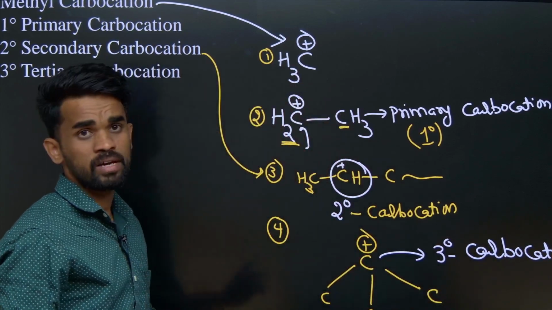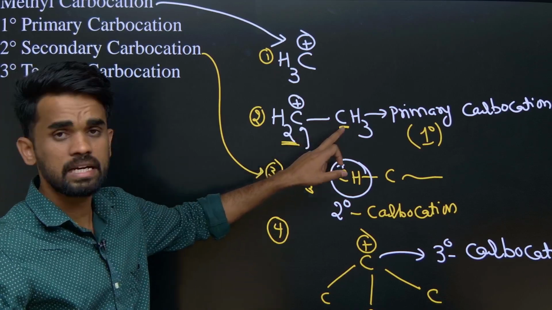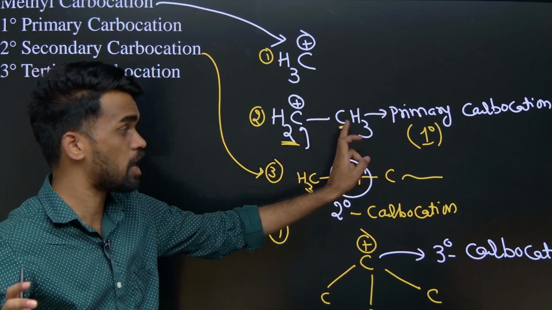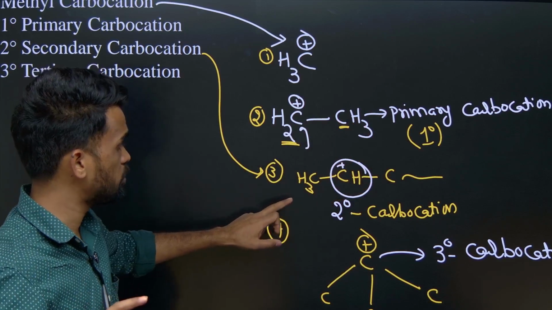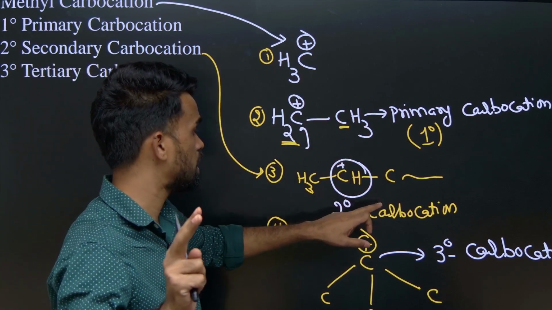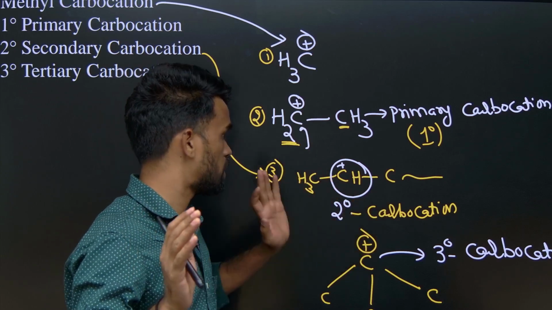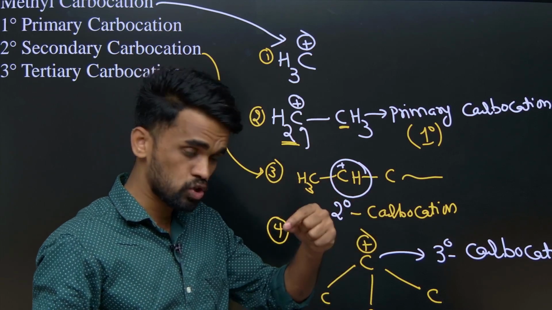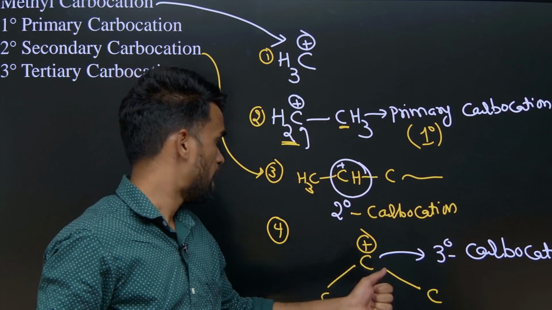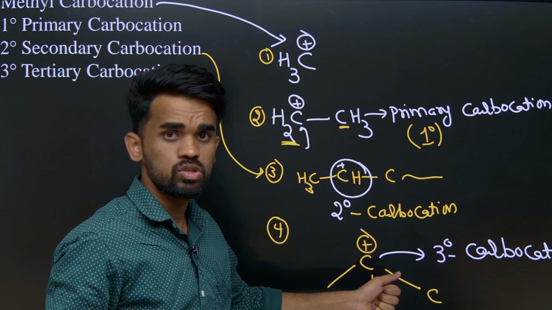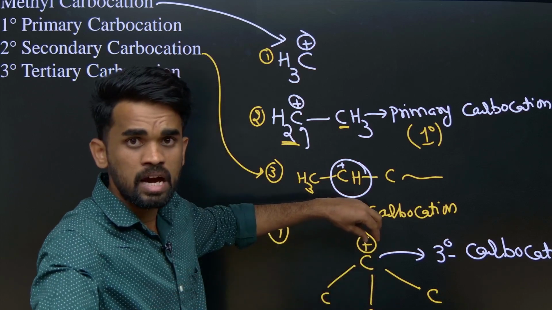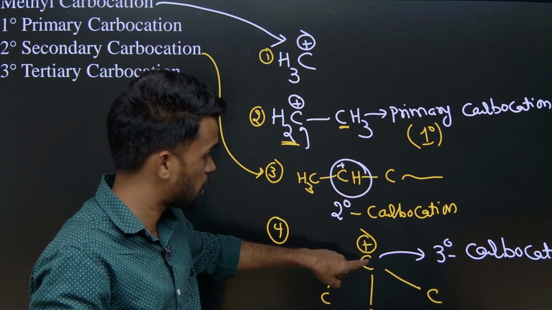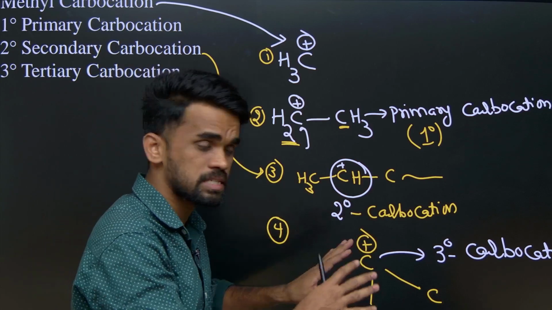So how do we identify? Primary means one carbon is directly attached. Secondary means only 2 carbon atoms are directly attached to that particular carbon. And in the case of 3-degree, it should contain 3 carbon atoms directly attached to the carbocation we are discussing. I hope this is clear.